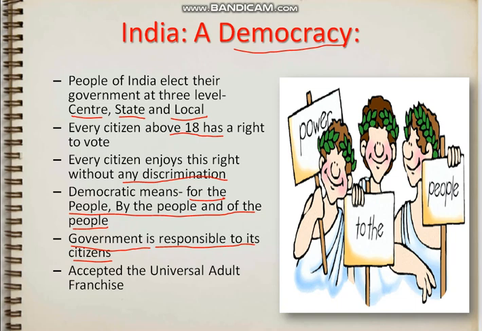Accepted the universal adult franchise. We know that the right to vote is known as universal adult franchise. Any person who is above 18 has a right to vote, and this is known as universal adult franchise.